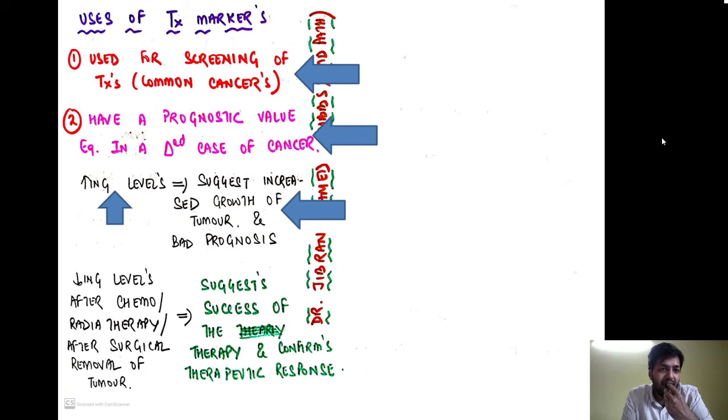Similarly, a decreasing level of a tumor marker after giving chemotherapy or radiotherapy or after surgical removal of a tumor suggests success of a therapy, or it is confirming the therapeutic response. So what is very important is the level of the tumor marker after a cancer has been diagnosed. Increasing levels after surgery.